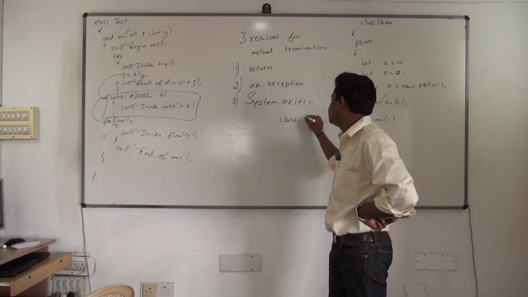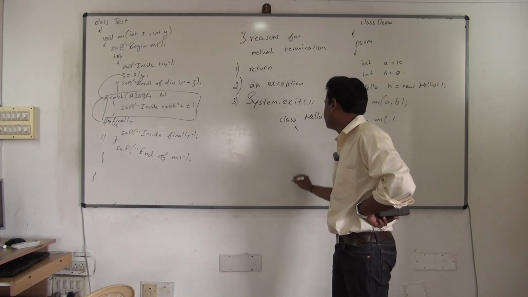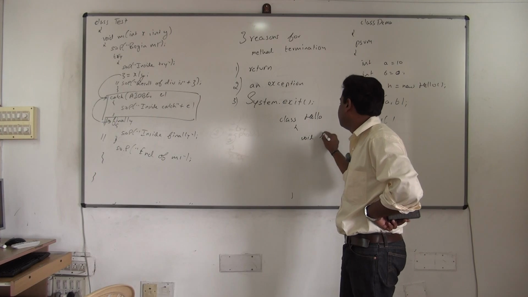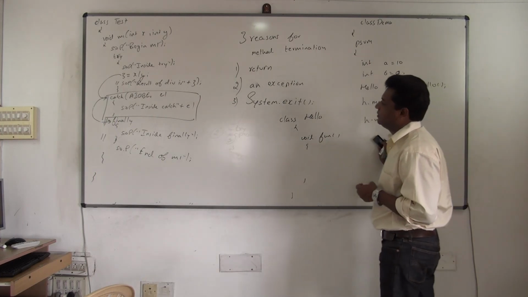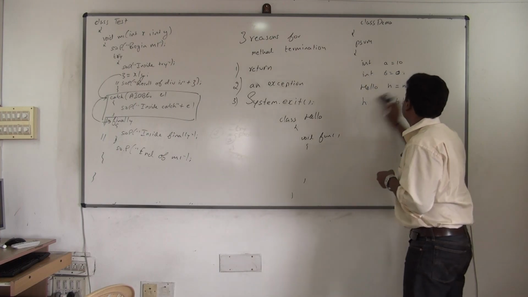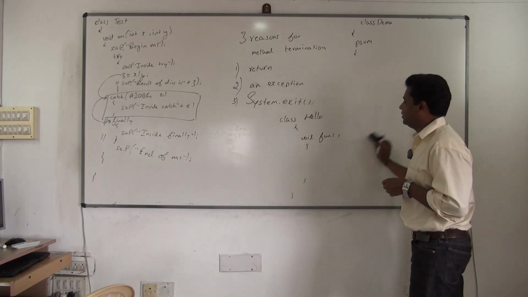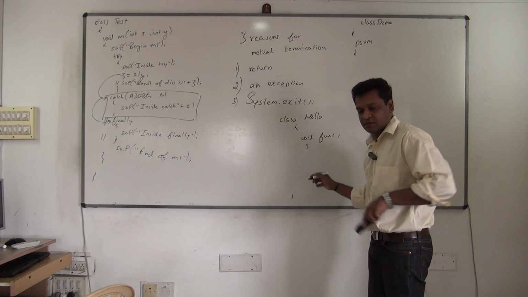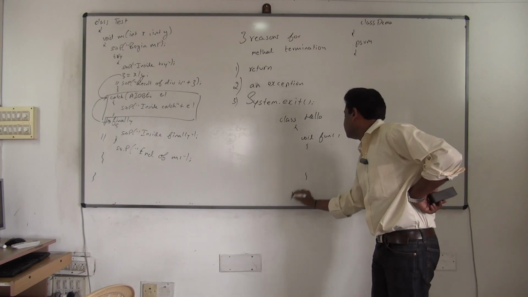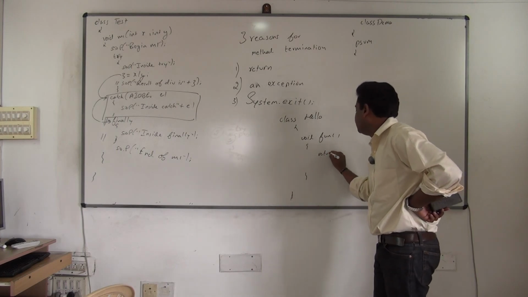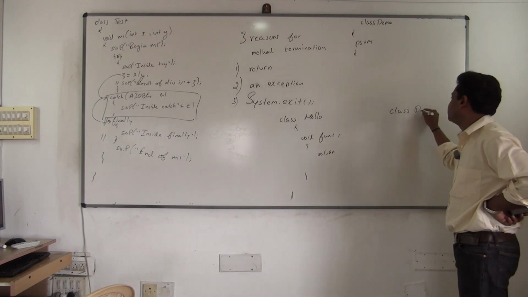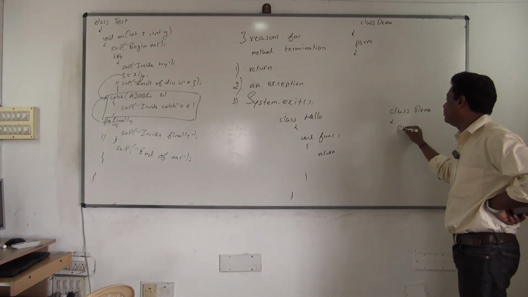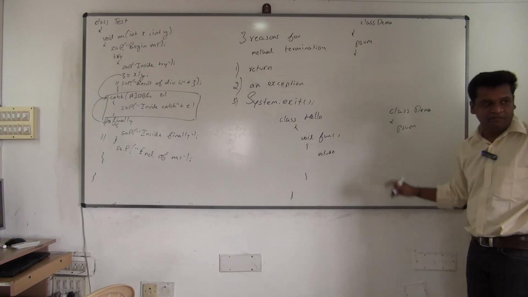There's a class called Hello, and in this I'm having one method called fun. If I say return, look at the difference. So now the return keyword becomes very important. How much effort you put into learning return, it will pay off here.